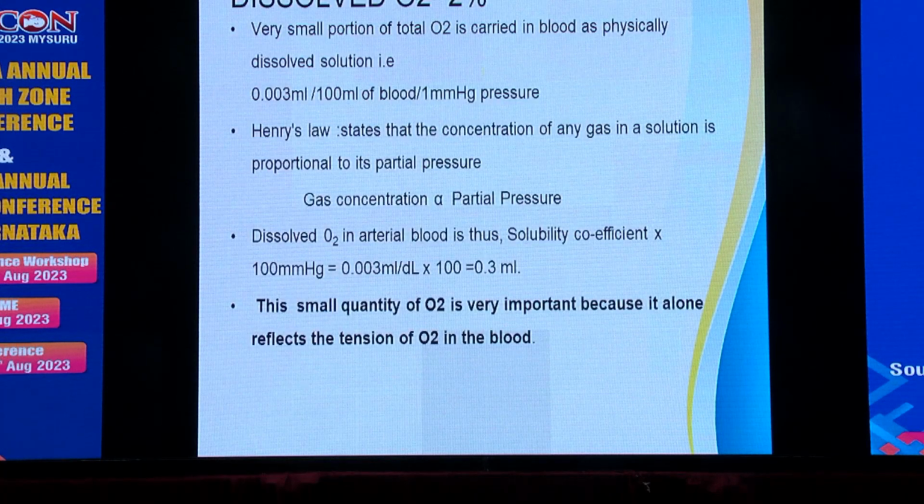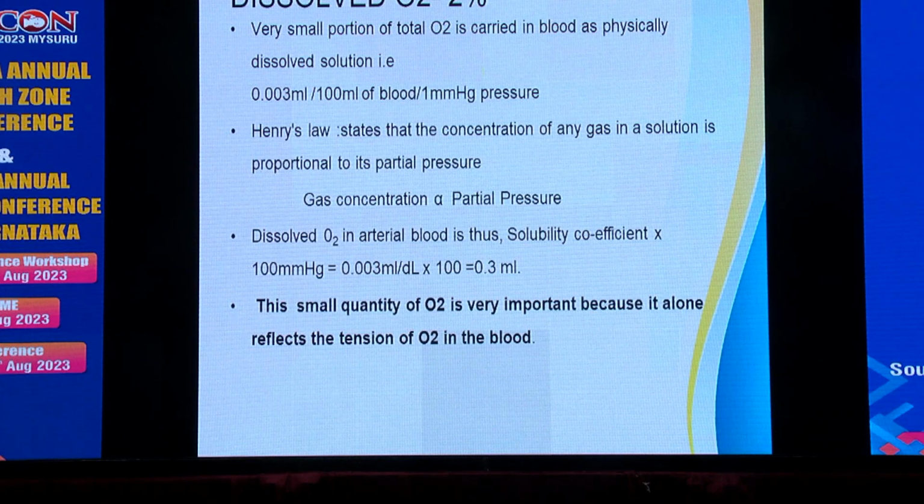Dissolved oxygen is 2%. A very small portion of total oxygen is carried in the blood as a physically dissolved solution. That is 0.003 ml per 100 ml of blood per 1 millimeter of mercury pressure. Henry's law applies here, which states that the concentration of any gas in a solution is directly proportional to its partial pressure.